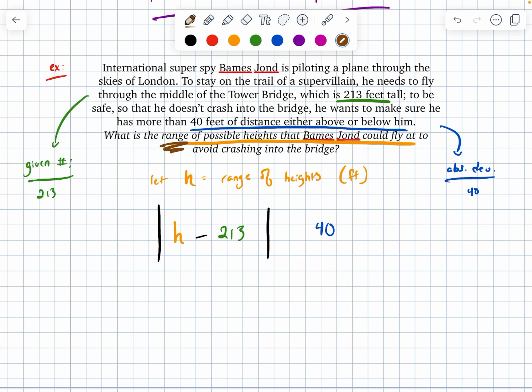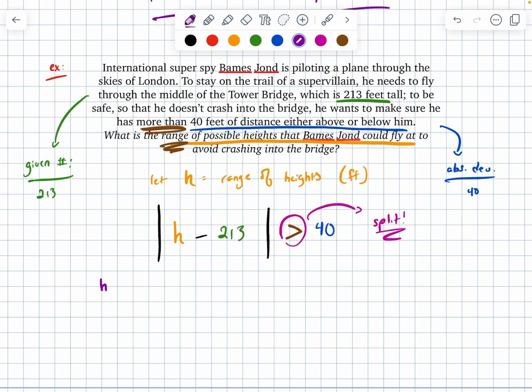Where is my Q word for which inequality symbol I need? Well, looking through the problem, I'm told that I want more than 40 feet of distance. If I want more than, that of course should translate to greater than. Nice. All I've got to do now, let's make sure that I can properly interpret this symbol. If the absolute value is greater than a number, is it going to be a sandwich or a split? Well, the distance needs to be more than 40. I need to be farther from 0 than the positive and negative cases. I need to be on the outsides of those cases.